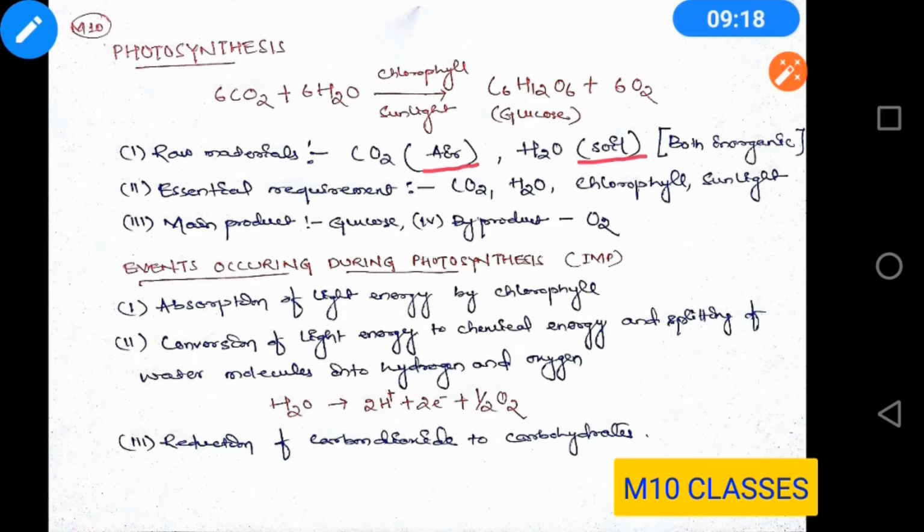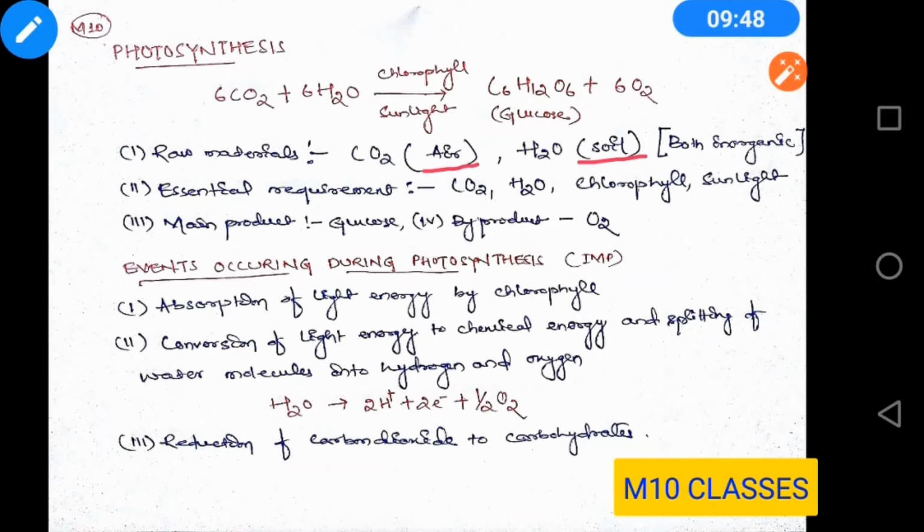What are the essential requirements? Carbon dioxide and water as raw materials are very important. Chlorophyll and sunlight: in the absence of sunlight and chlorophyll, photosynthesis is not possible. These are the essential requirements. What is the main product? It is glucose, which is utilized in the growth of body parts and the formation of fruits. And what is the byproduct? Oxygen is the byproduct.